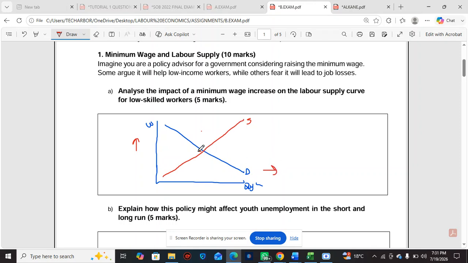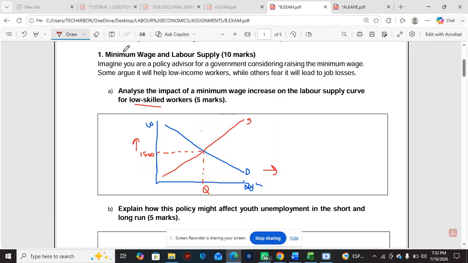Okay, so let's say, for example, the wage rate for this market is, let's say, 1,500 kwacha. Maybe let's say this is for a low skilled job. Because remember, low skilled workers. So these are the jobs where even people who just finished grade 12 can do. Anyone can do these jobs, all right?